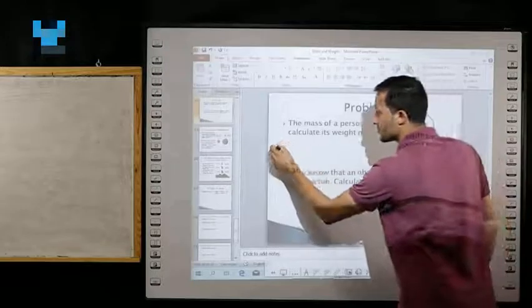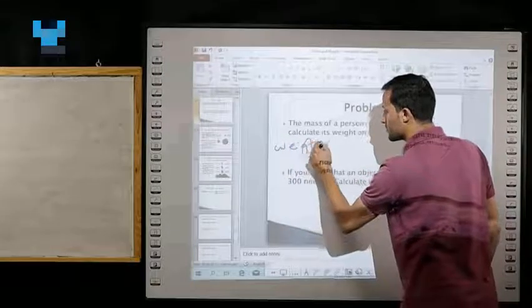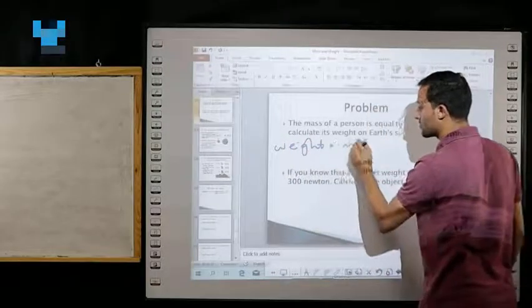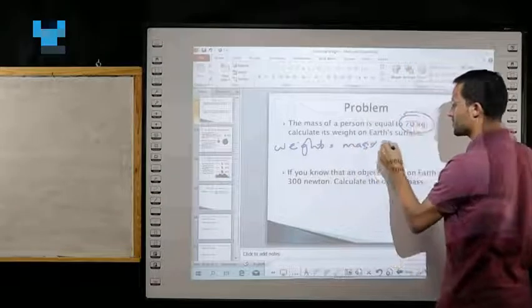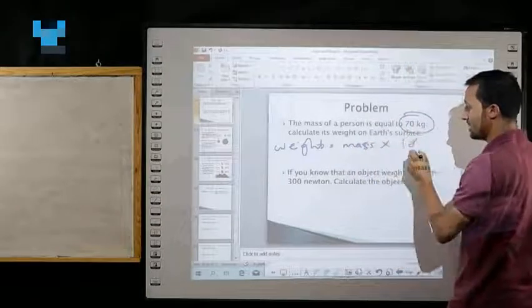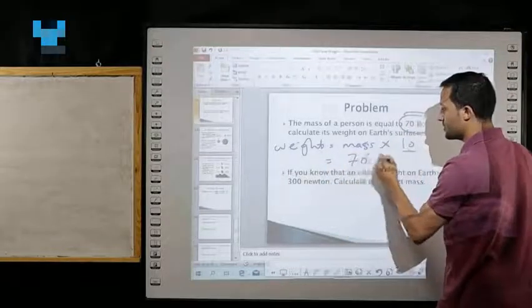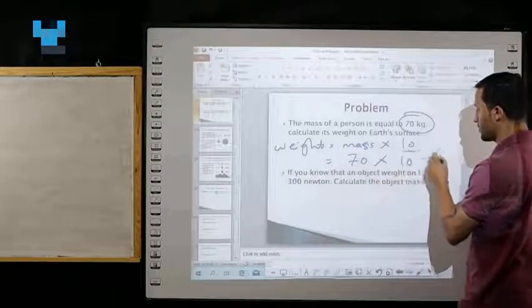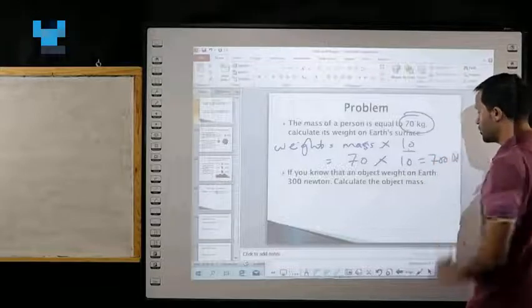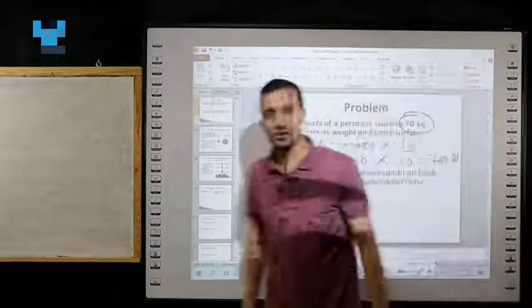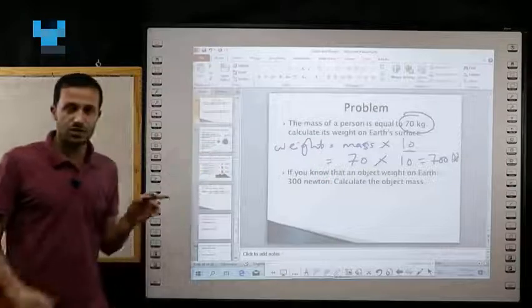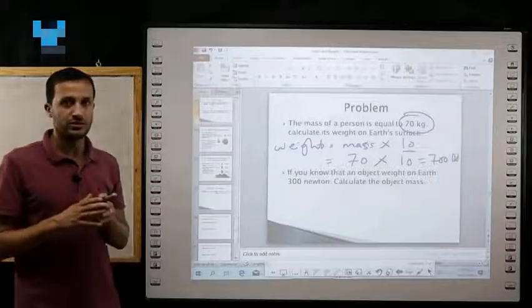So weight equals mass times 10, where 10 is related to gravitational force. Mass equals 70 times 10 equals 700 Newton. And don't forget Newton, because Newton is the measuring unit of weight.